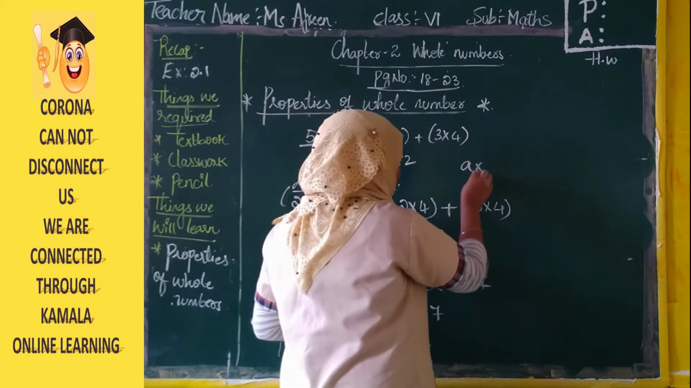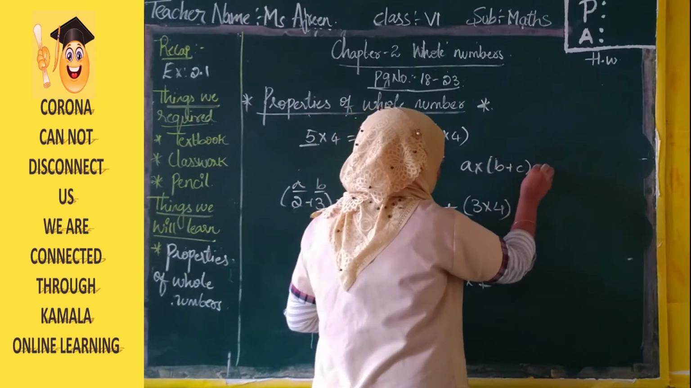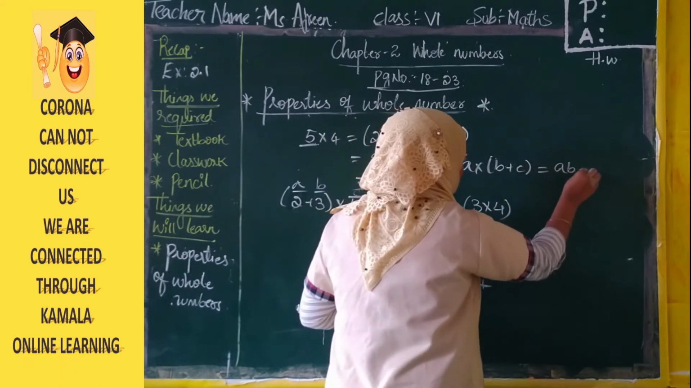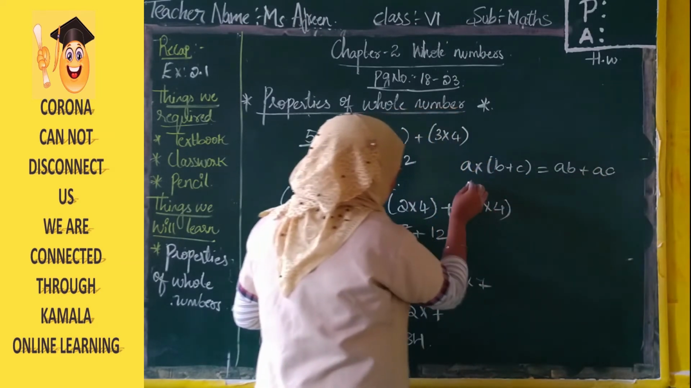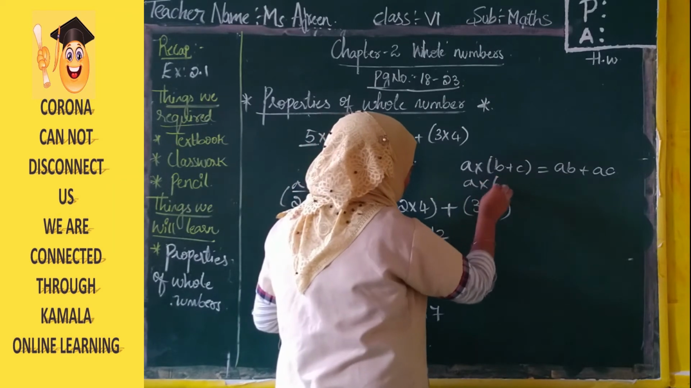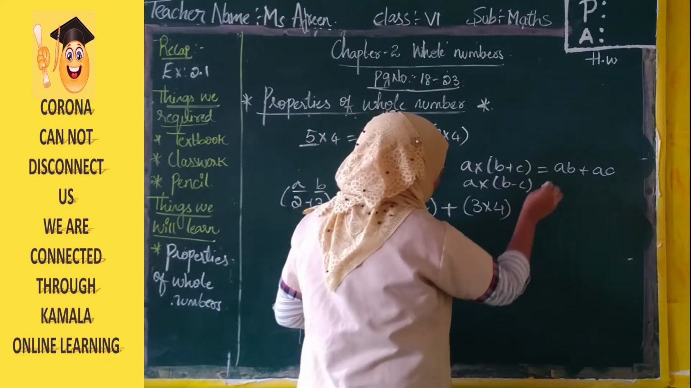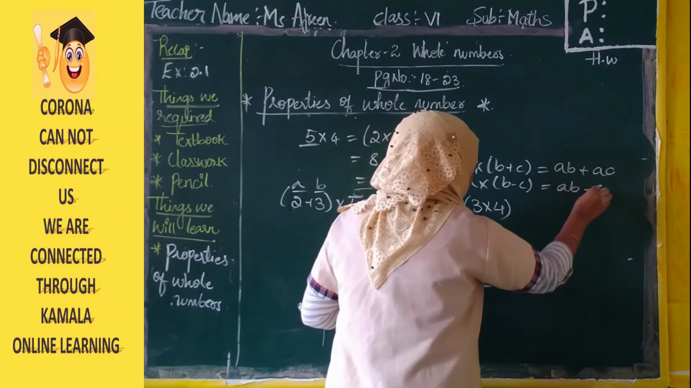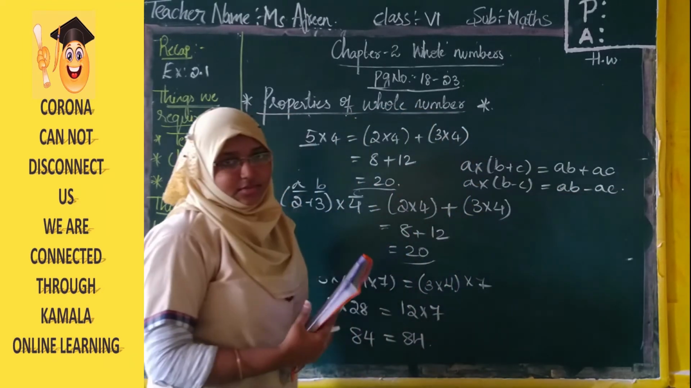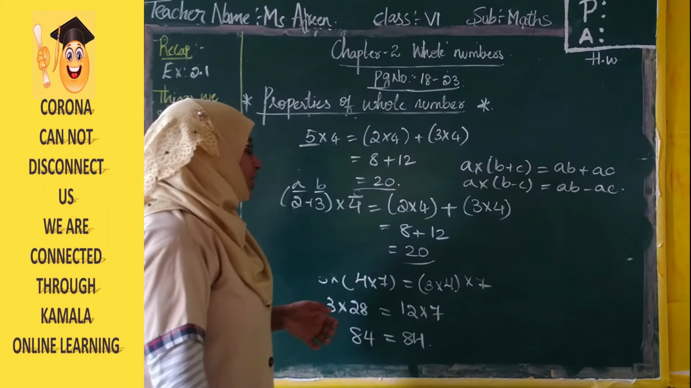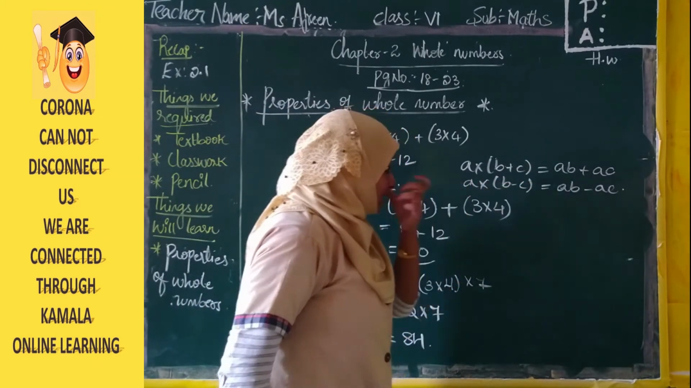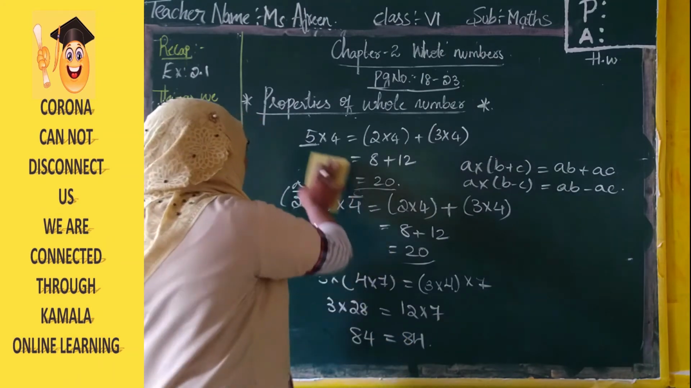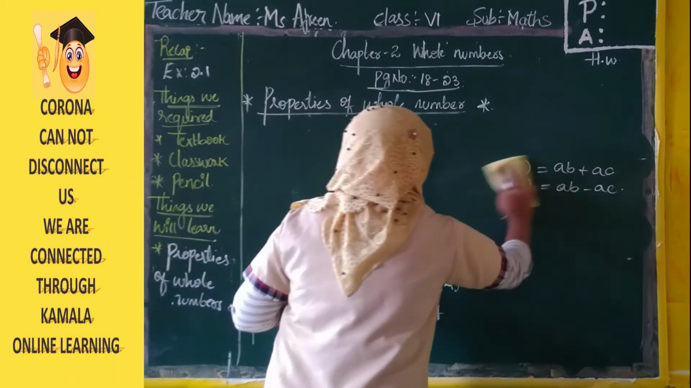So A into B plus C is equal to, we are multiplying A with B, A with C. So AB plus AC. Next, A into B minus C, if you do under subtraction, over subtraction, AB minus AC. This is your distributive property. A into B plus C equals AB plus AC. A into B minus C is AB minus AC. Let us write all the formulas at once and see what is the difference.